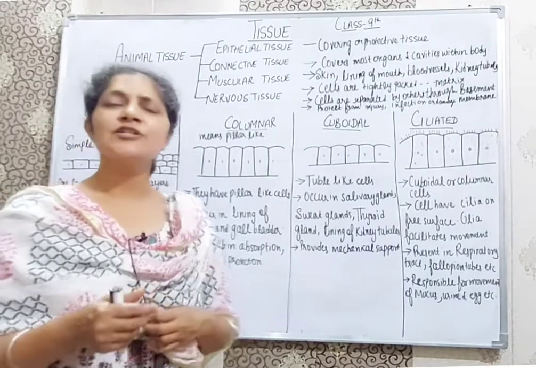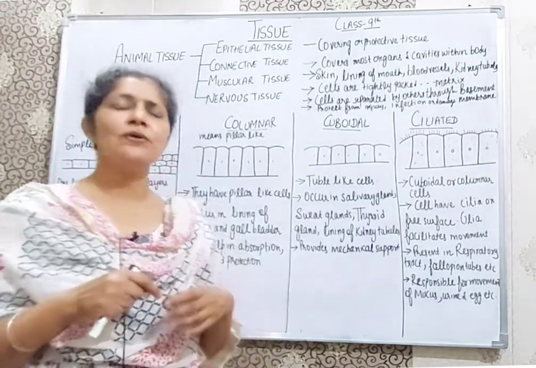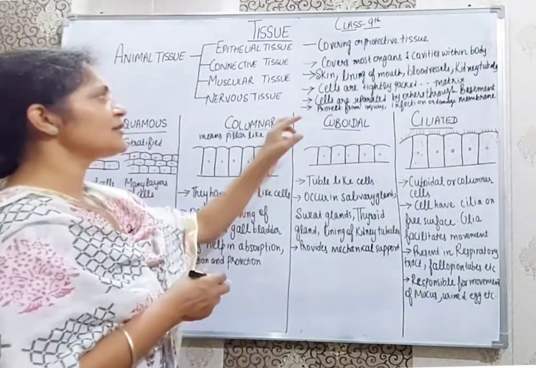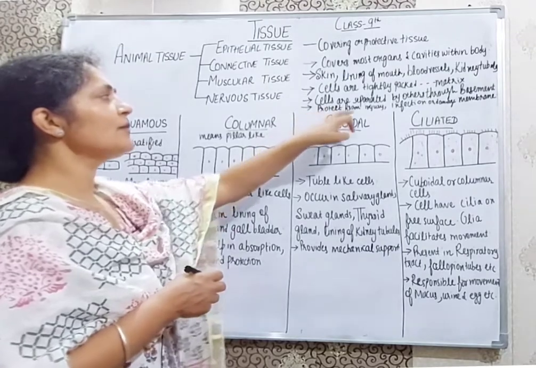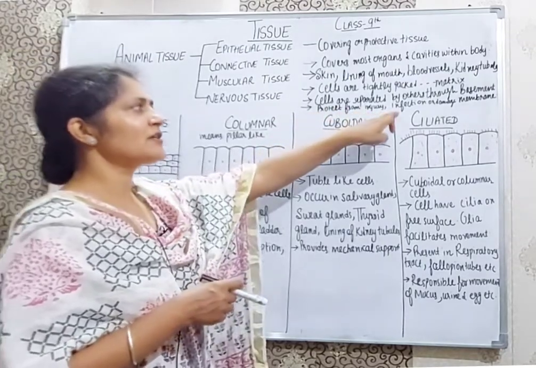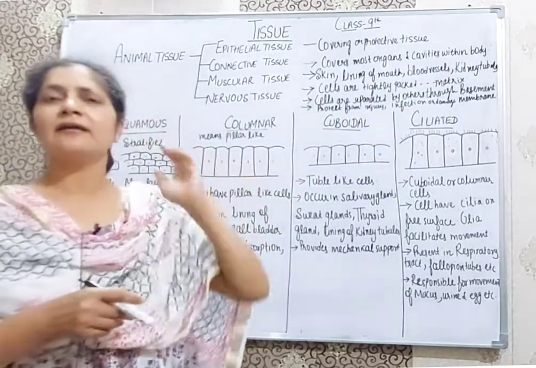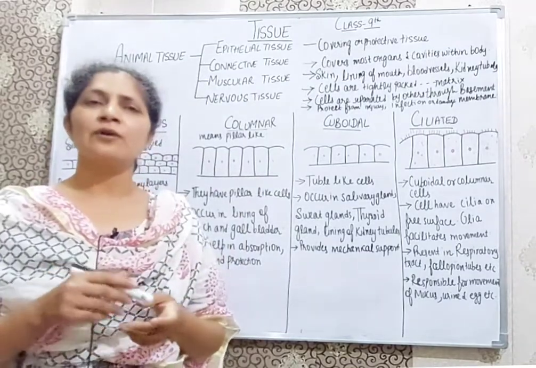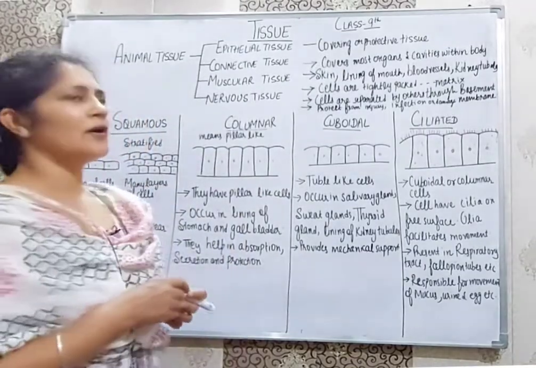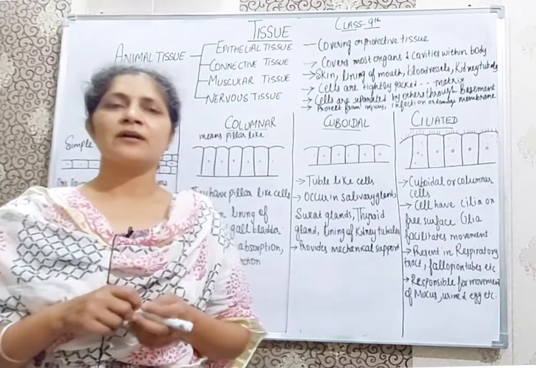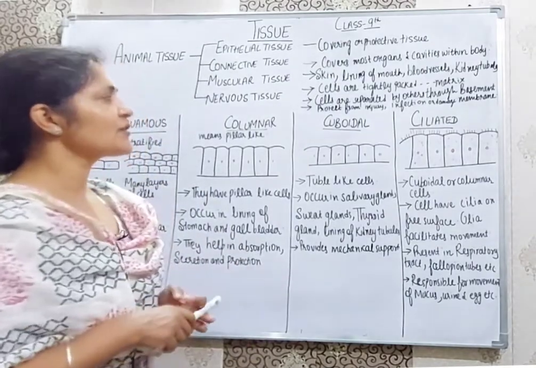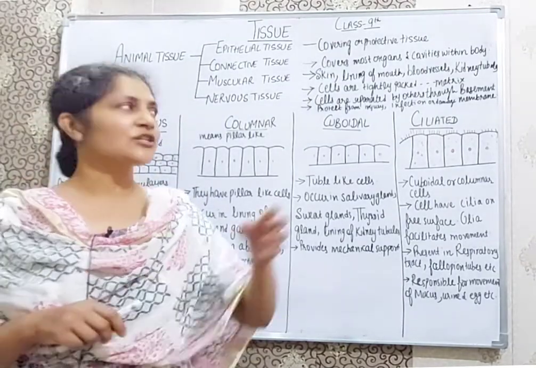And what is the function of the epithelial tissue? Its function is to protect from injury, infection or any damage. That's why we call it covering or protective tissue.